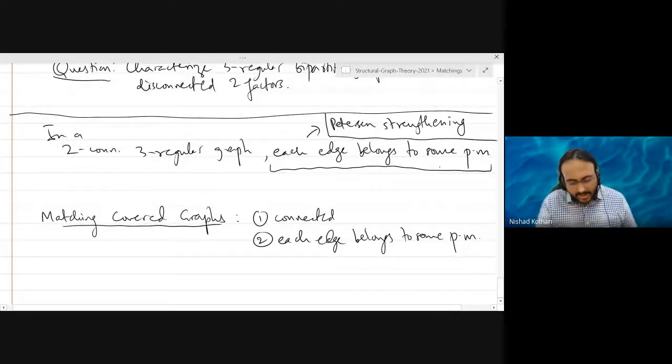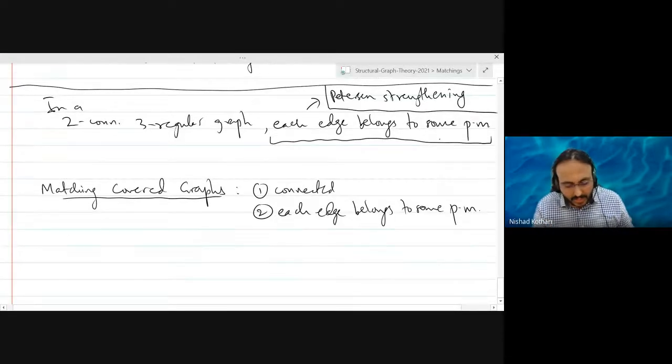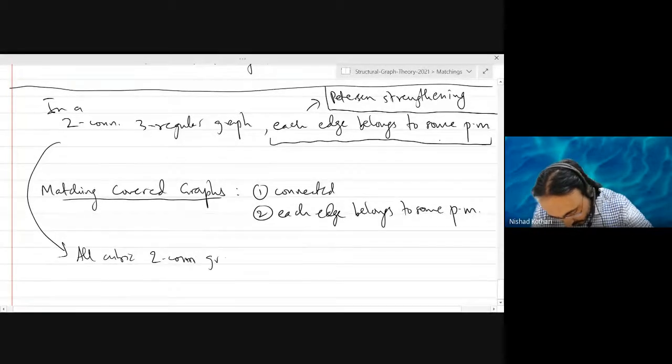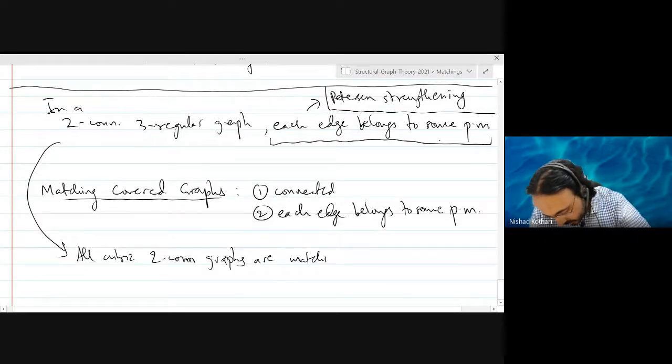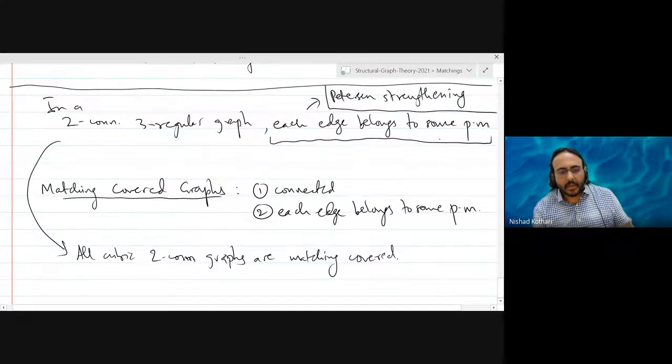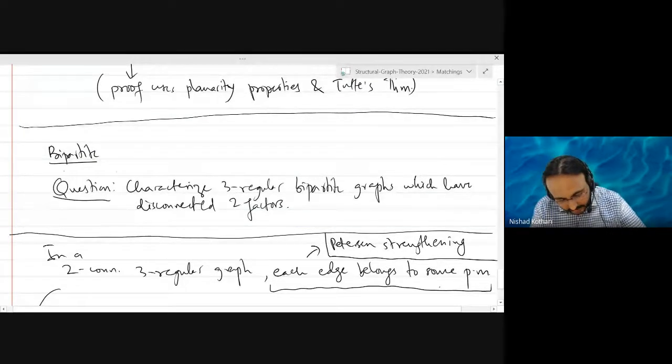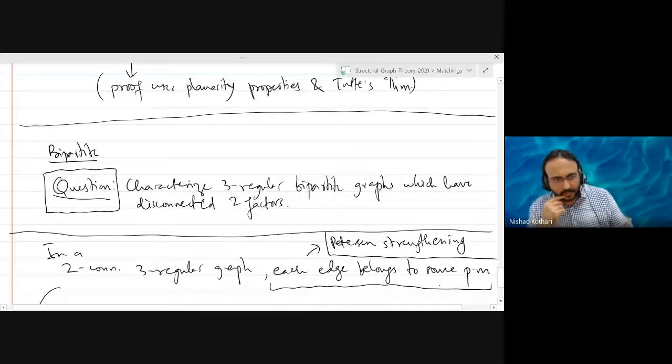Okay, and cubic two connected graphs are matching covered, right? So this statement is just saying all cubic two connected graphs are matching covered. Okay, so in order to tell you about the conjecture regarding this question, this conjecture is also due to Diwan and independently due to some other authors.